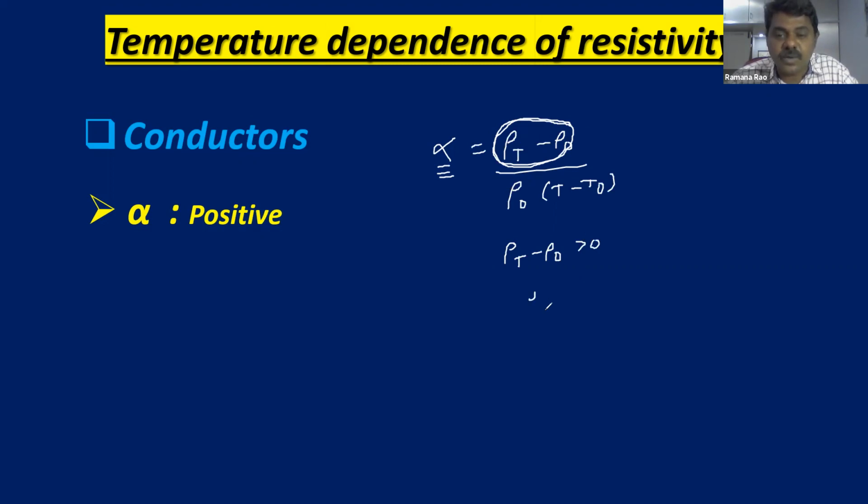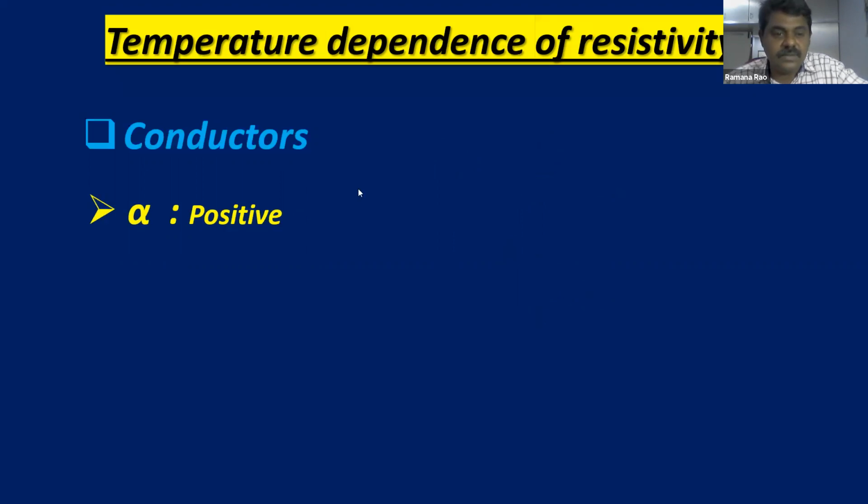Positive means greater than 0. So rho T should be greater than rho naught. That means resistivity at T temperature is more than resistivity at 0 temperature. That's why alpha is positive. So for conductors, alpha is always positive, right, children?